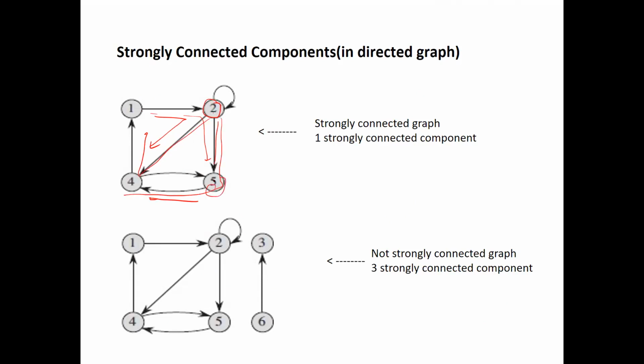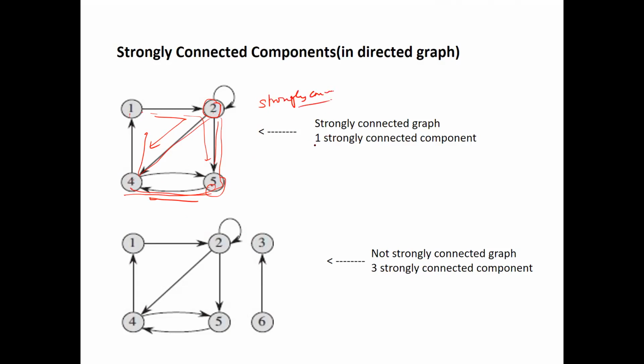Considering the vertex 5, from 5 to 4 there is a path, from 5 to 4 to 1 there is a path, from 5 to 4 then to 1 to 2 there is a path. Similarly, considering all the vertices, if you look carefully, this is a strongly connected graph.